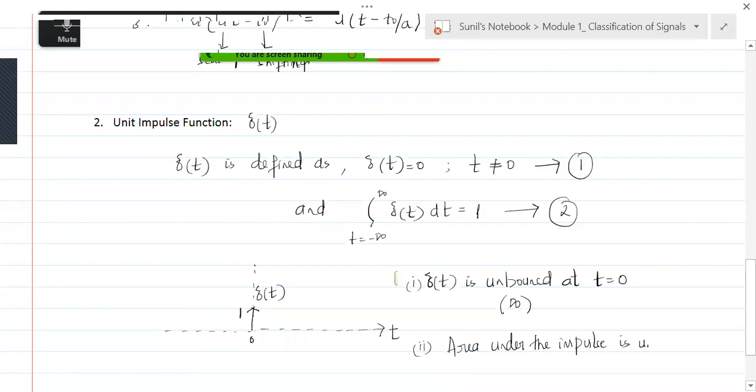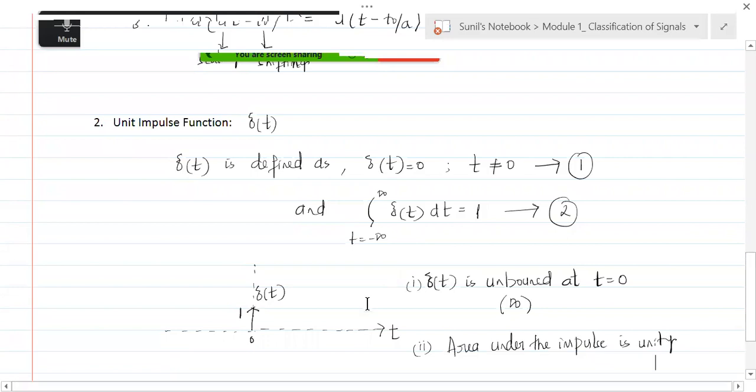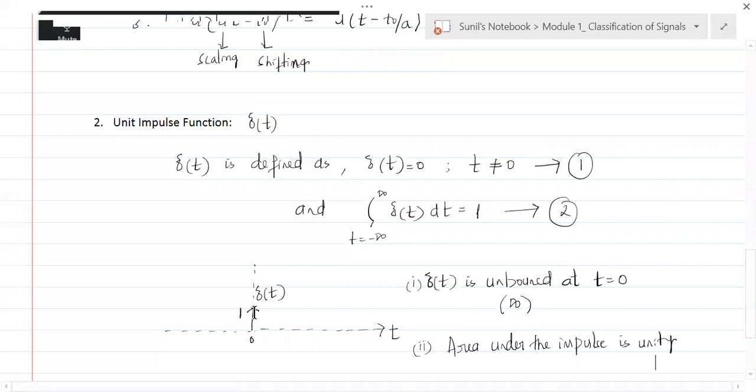Where is the area under the impulse? What is area? Area is length into breadth or height into width. What is height? Height is infinite. What is width? Width is 0. So do you think if width is 0, the area is 0? No.